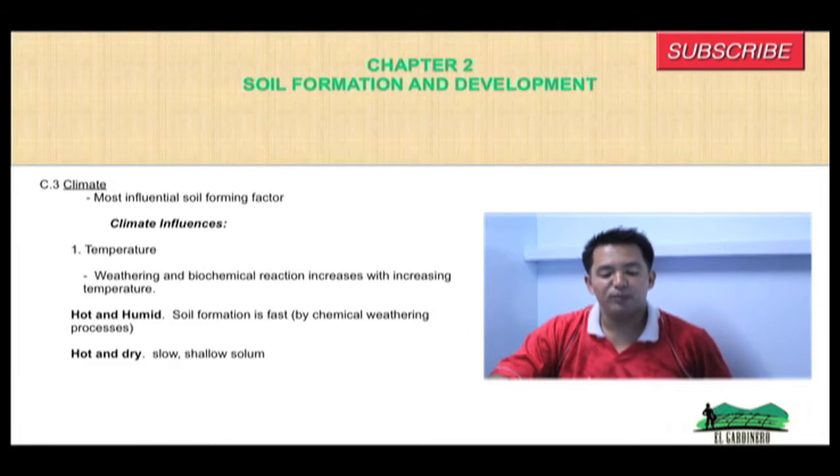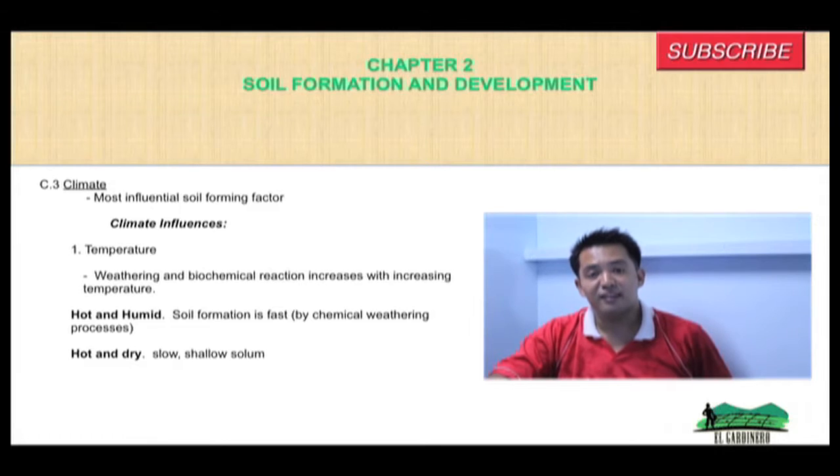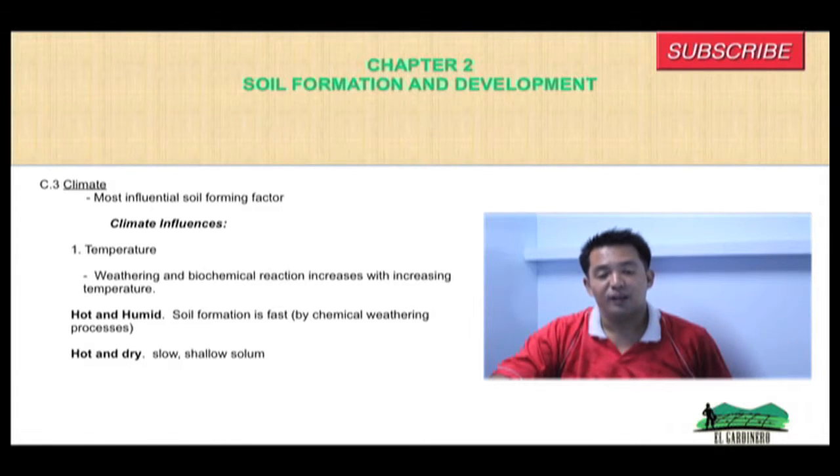In hot and humid regions, soil formation is fast, and the chemical weathering process is accelerated by the temperature. Hot and dry regions of the world will result in a shallow soil because the chemical processes of soil formation are very slow.